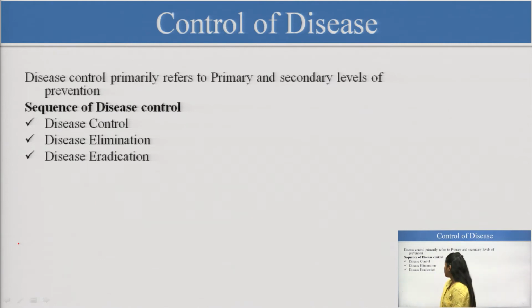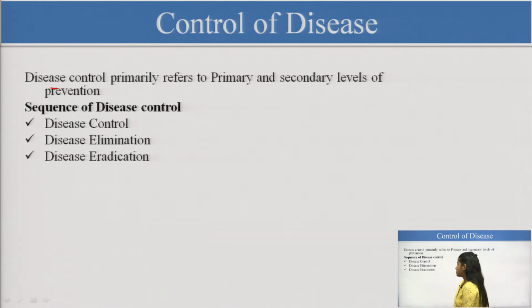We will start with disease control. This term, disease control, refers to the primary and secondary levels of prevention. There are different levels of prevention. Tertiary prevention is not included here, but I am just giving the idea of it. In tertiary prevention, we are dealing with the disease in the complication stage.